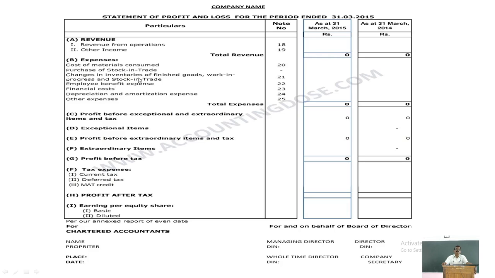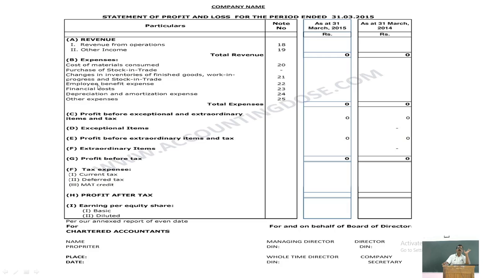Changes in inventory means changes in finished goods, work in progress and stock in trade. Changes in inventory means opening stock minus closing stock. Any change between the opening stock and closing stock should be shown. It may be a negative figure or a positive figure. Changes in inventory, you have to show here: any difference in the opening stock and closing stock.